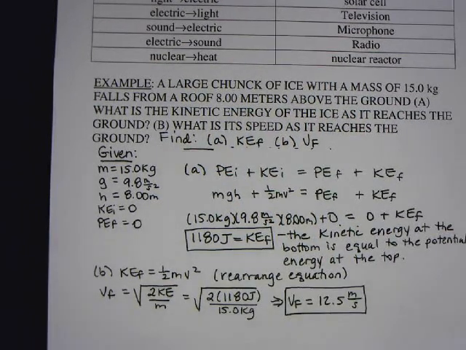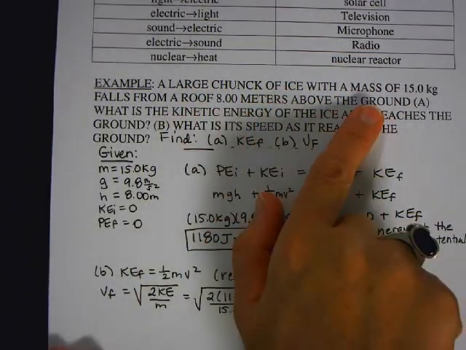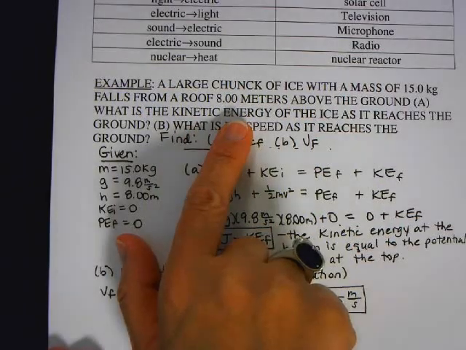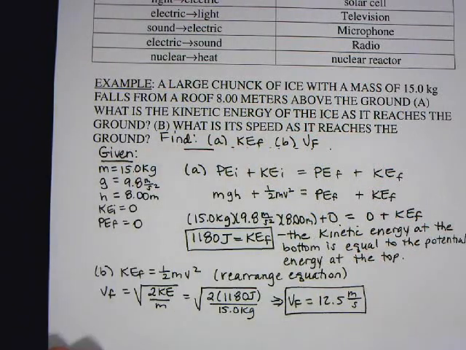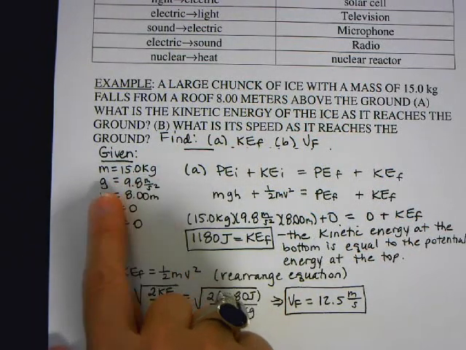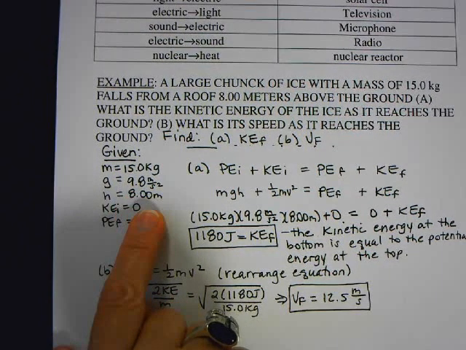So if I'm going to work a problem like this for homework, when I read the problem, I'm going to take every little part and write it down just like I do every other problem. So I'm going to write my given, what I want to find, and my basic equation. I'll rearrange to solve for the unknown in terms of the known and substitute and solve. So it says a large chunk of ice with a mass of 15 kilograms falls from a roof 8 meters above the ground. A, what is the kinetic energy of the ice as it reaches the ground? And B, what is its speed? So I'm given the mass. Gravity is 9.8 meters per second squared, and the height is 8 meters.